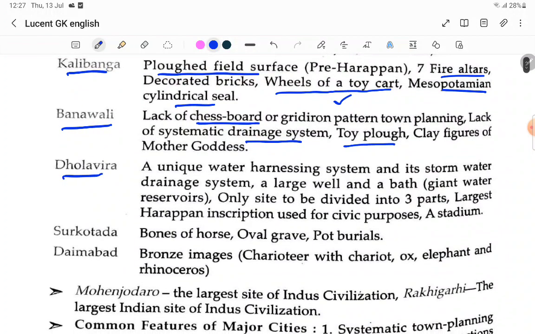Dholavira. A unique water harnessing system, this is very important. Unique water harvesting system means dams and all this will be there. It has a storm water drainage system, large well and bath, and water reserves. Only site divided into three parts. Large Harappan inscription used for civic purposes. A stadium is also there in this one.